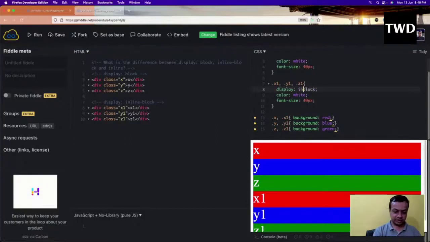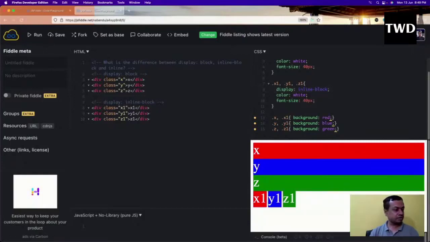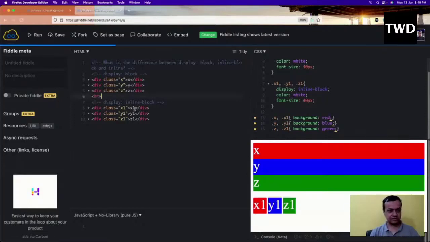Display, this time I'll take inline-block. Display inline-block. Let me run it. See, it will come one after another. I should add a br also here, or else it will come like that.